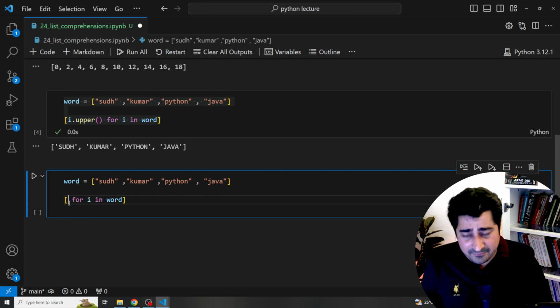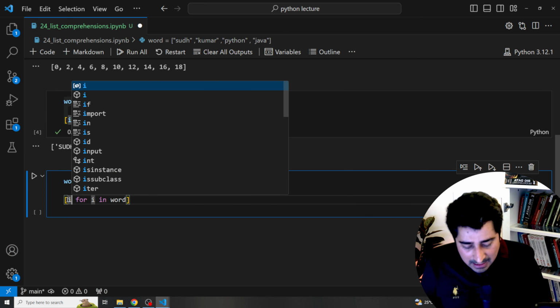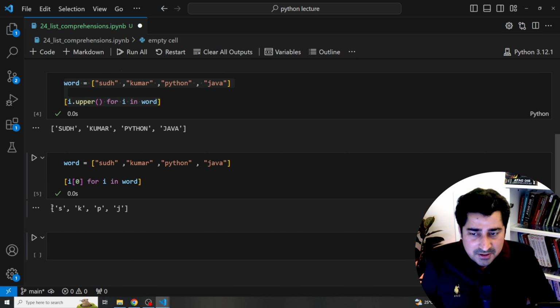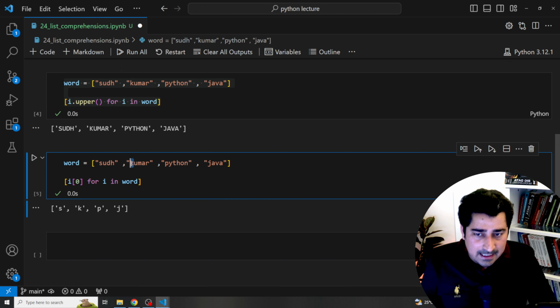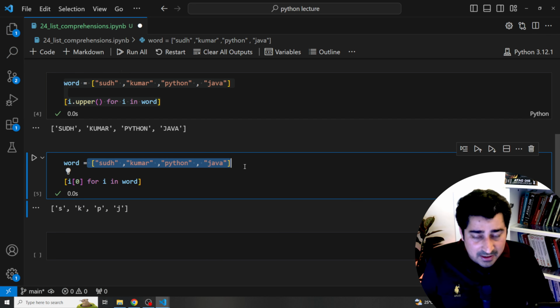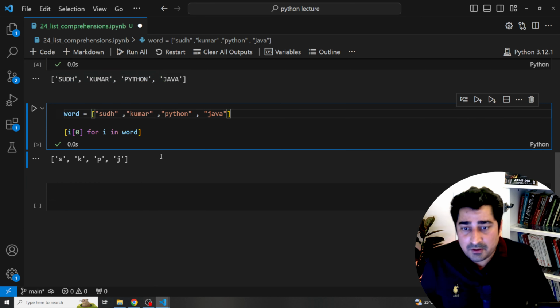So I'm going to iterate through the data one by one. First it will go over here, so i is equal to SUDH, and from that I will extract i[0]. Execute. As you can see, S K P J. S first letter, K again first letter, P again first letter, J again first letter. From this I am able to extract the first letter from each and every string given over here. So again, bingo, I'm able to fulfill my requirement.